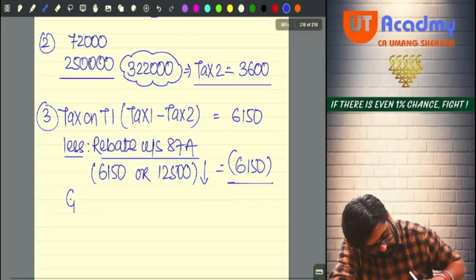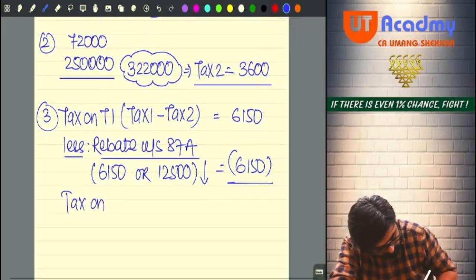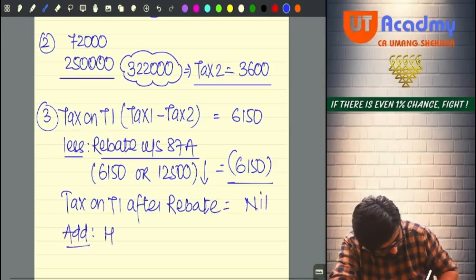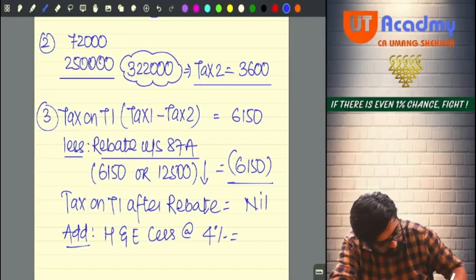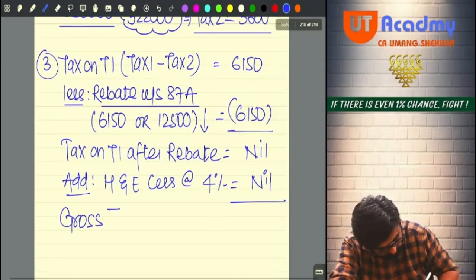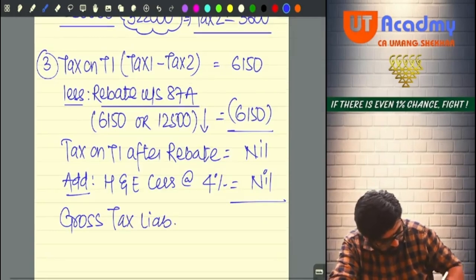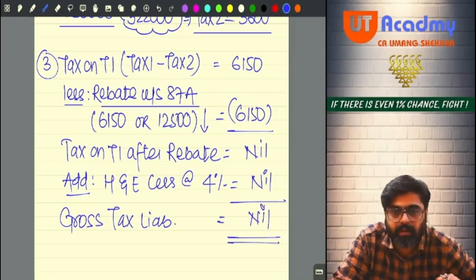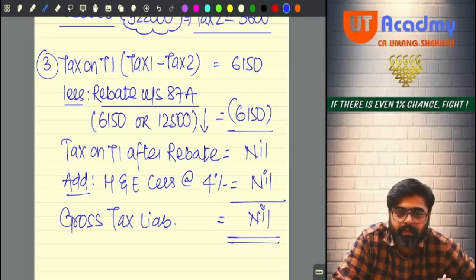So the tax on total income after rebate will be nil. Add what? Add health and education cess at the rate of 4%, that will be nil. Your gross tax liability will also be nil. And fortunately this time there is no TDS, TCS, advance tax, etc. So this will be your final tax liability. 9,750, how did you get it?